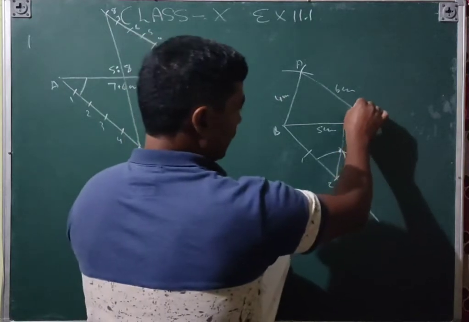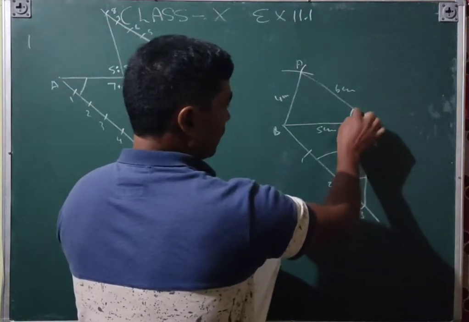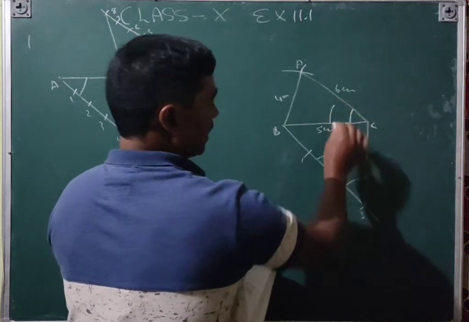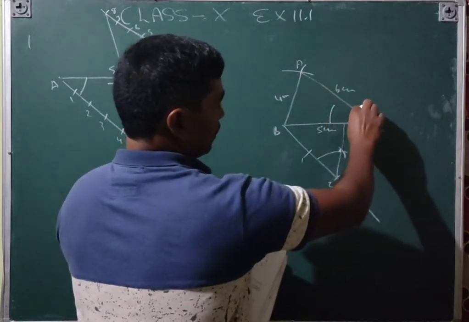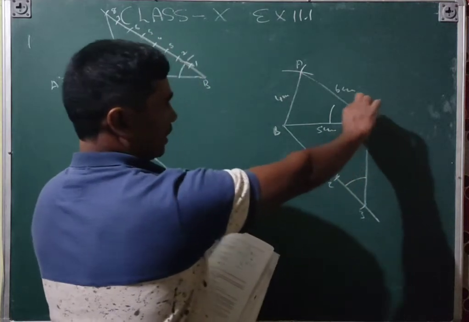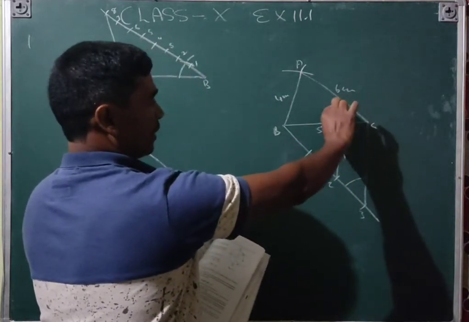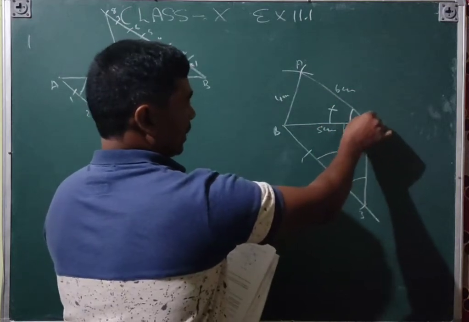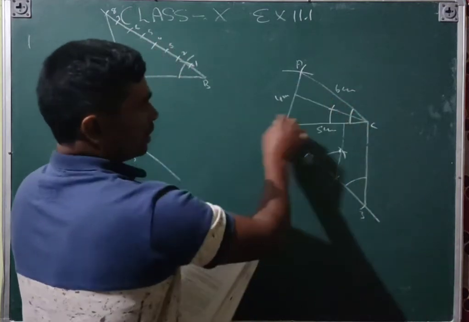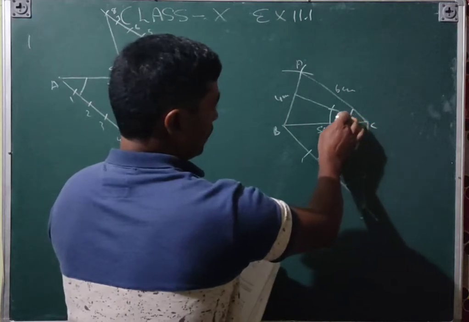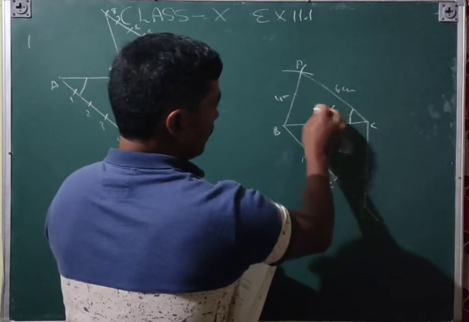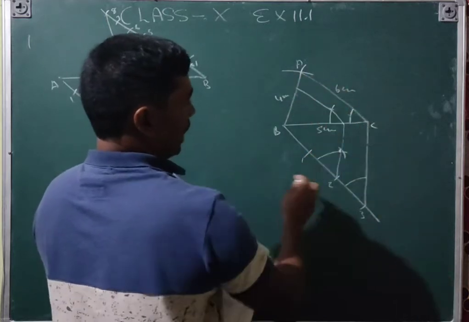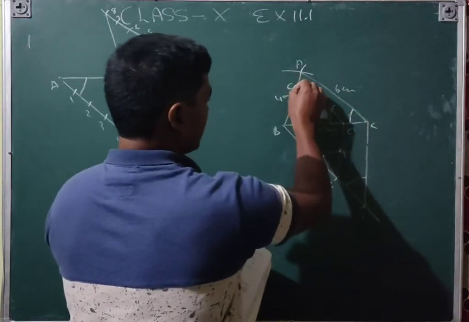Similar work we will do here. By any distance from here you will make an arc, and from here also by the same distance. Then take this distance in your compass and from here make an arc, and join to this point. Oh sorry, from here you will join. This will also be parallel. So this is C dash and this is A dash.